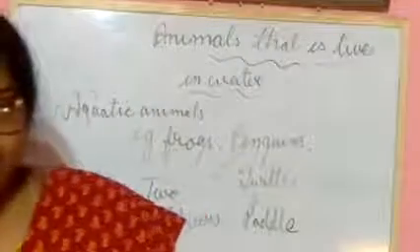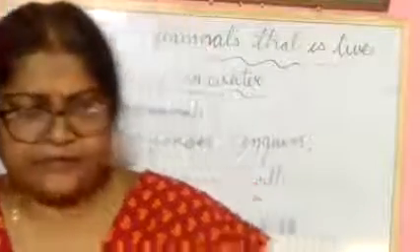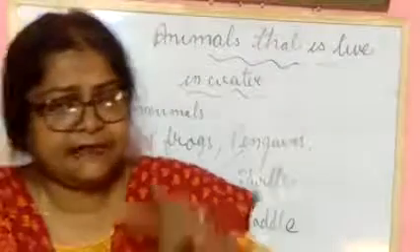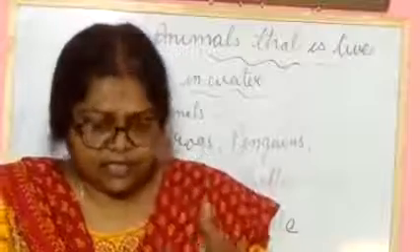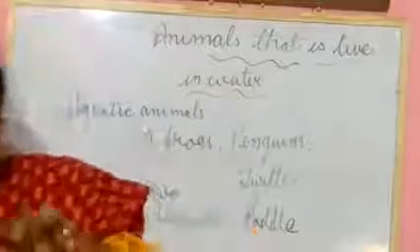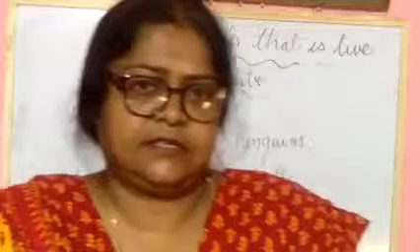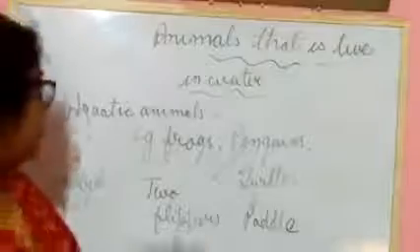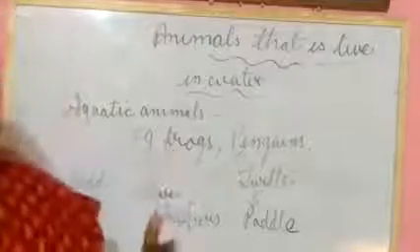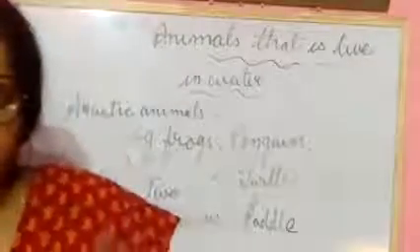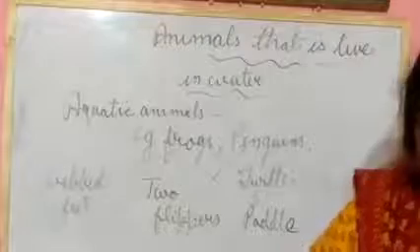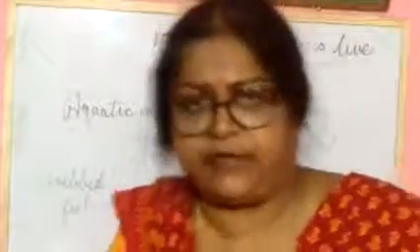On their front side two fins are there, a pair of fins that help them to move forward. Their tail fins help them to change direction, and this pair of fins also helps them to balance in water. Understood? Next one is frog. Frog is also an aquatic animal. It lives in water. How does it swim? They have webbed feet, and with the help of the webbed feet, they can swim in water.